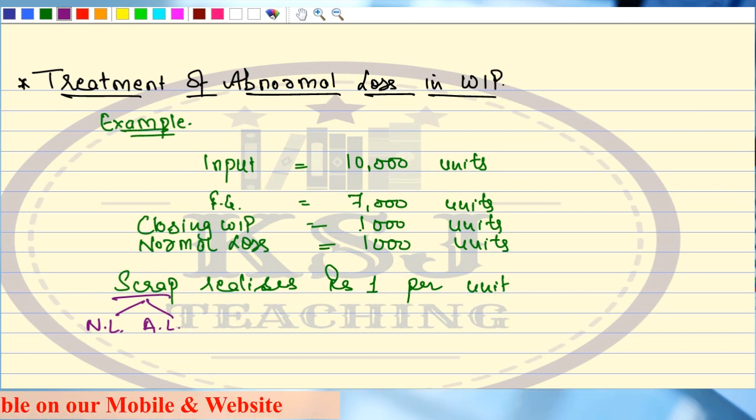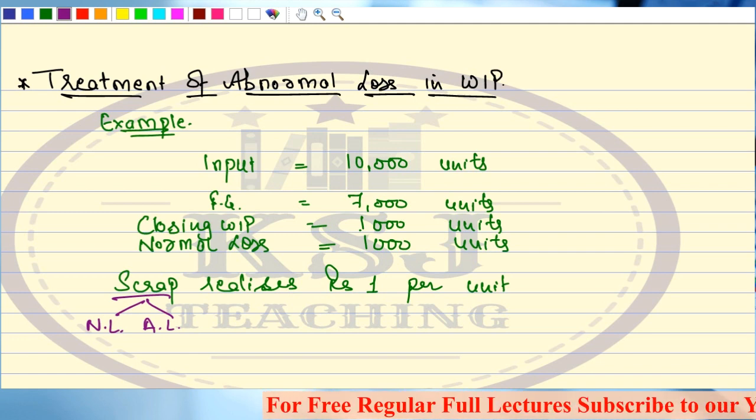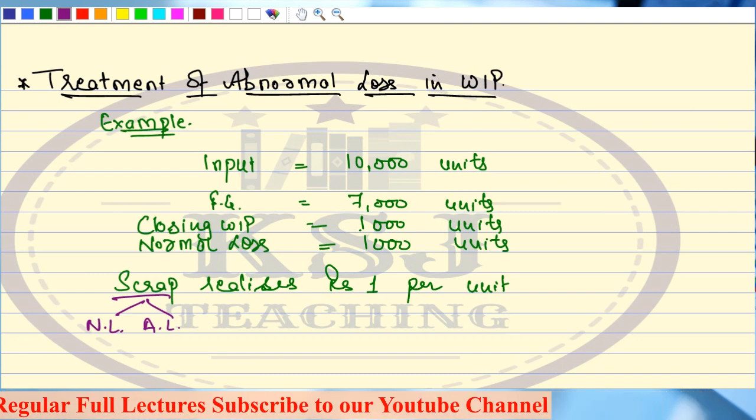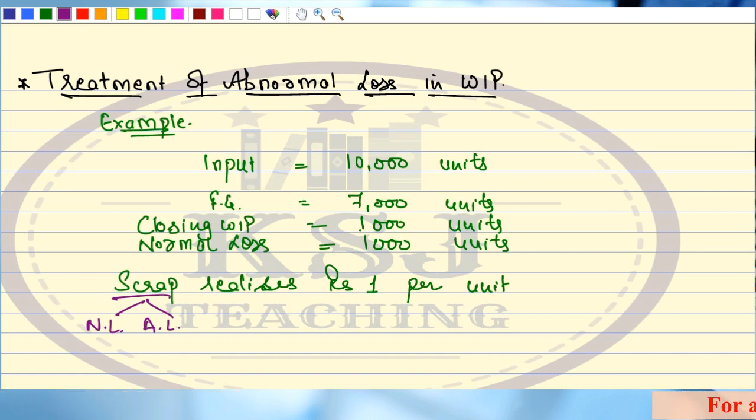The point here is, if the question says only that the scrap realizes ₹1, that means this scrap includes the normal loss scrap and also the abnormal loss scrap. If the question specifically says that this scrap is related to the normal loss, then you have to treat it accordingly. And if the question specifically says that this scrap is related to abnormal loss only, then you have to treat it accordingly.